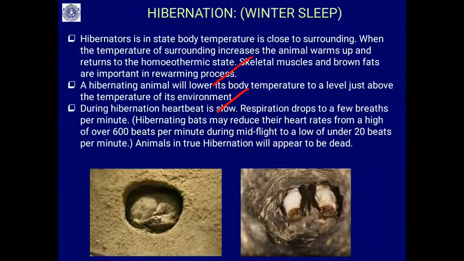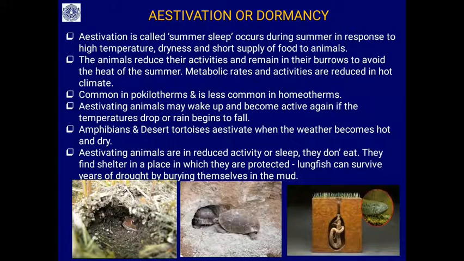So that is the difference in the heart rate and also in the respiration rate. You will find a hibernating bat. True hibernating animals always appear almost dead, living on basal metabolism and long sleep.